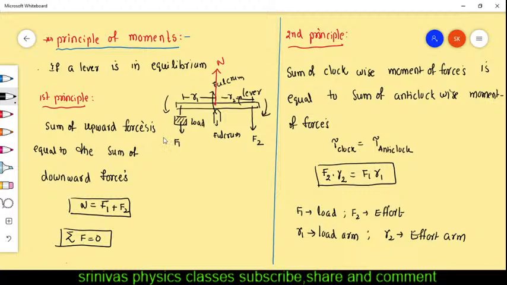What is the use of the lever? By applying less force, you can lift a heavy object that you cannot lift with your direct hand without using the instrument. Is it clear till now? I'm going to erase this, and you take the screenshot and note it.